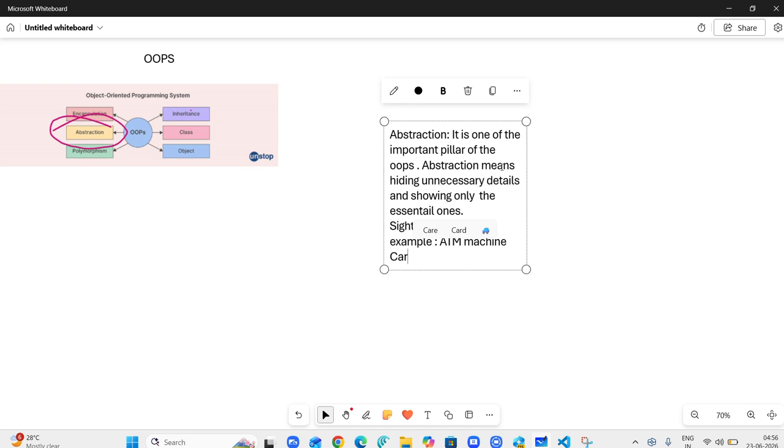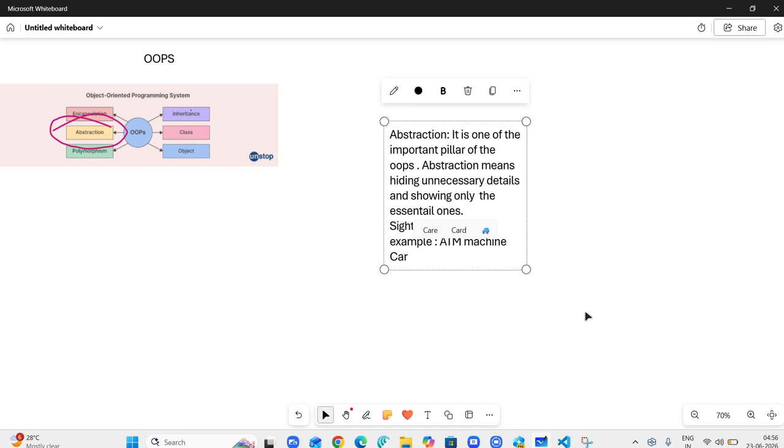The necessary detail is the ability to withdraw and deposit money. But how the data inside is handled and how things are working is not important for us. So that's what abstraction is.